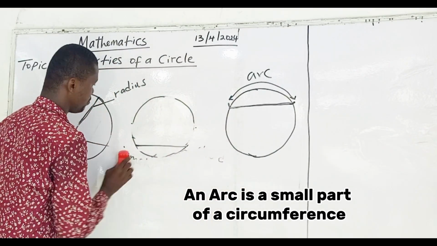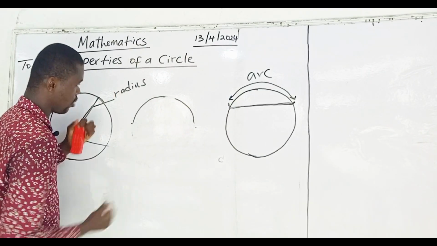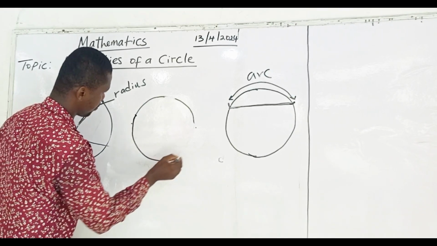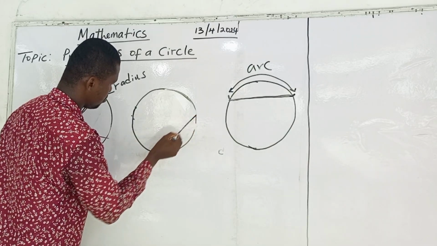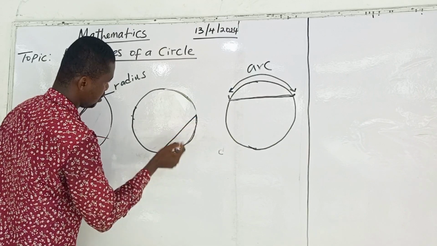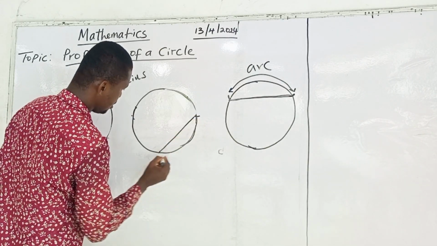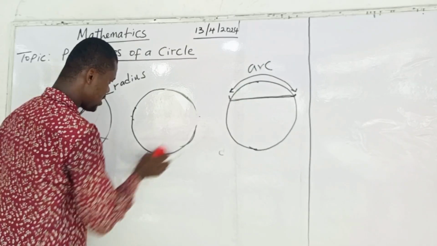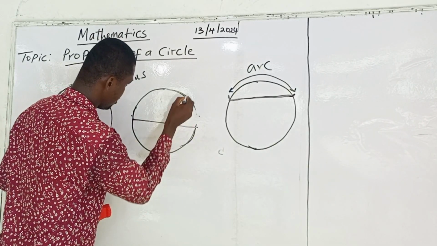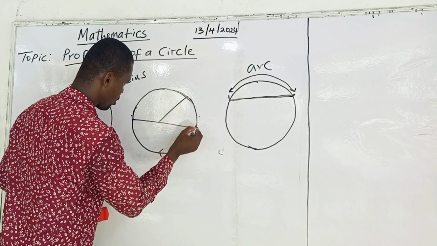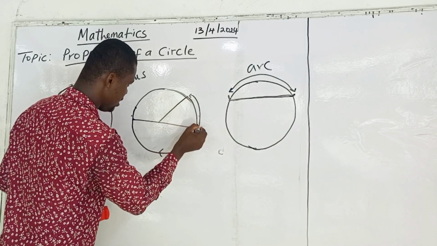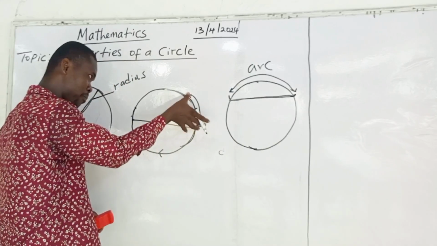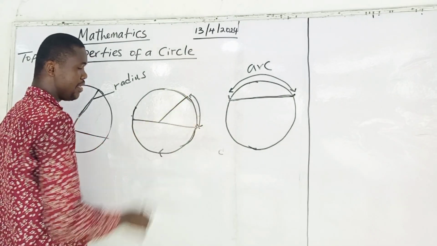Arc can be in many forms. You see something like this. This part of this circumference is an arc. If you see an arc like this too, let's say from here to here, this small part of this circumference, it is an arc.